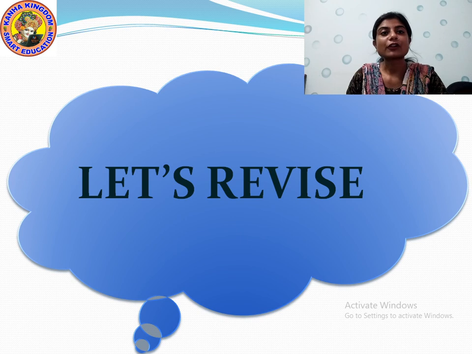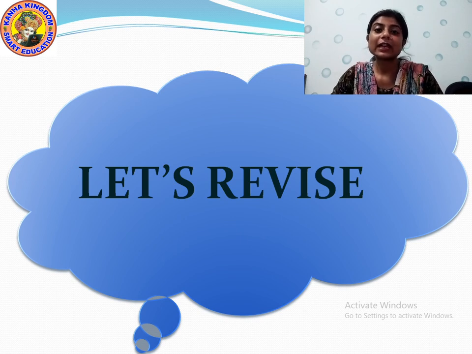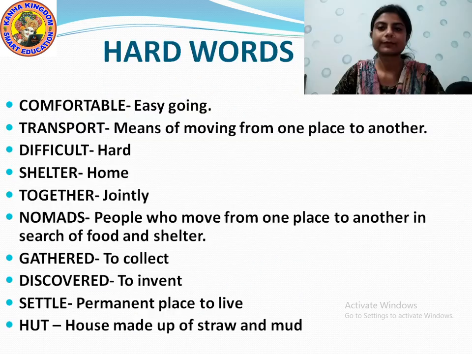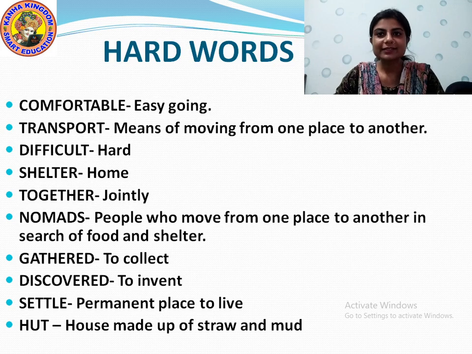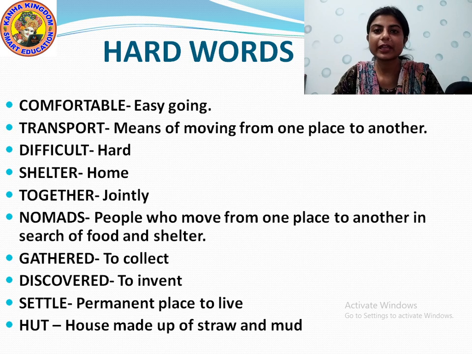So now students, let us read some hard words that are related to this chapter, with their meanings. The first word is comfortable. C-O-M-F-O-R-T-A-B-L-E.